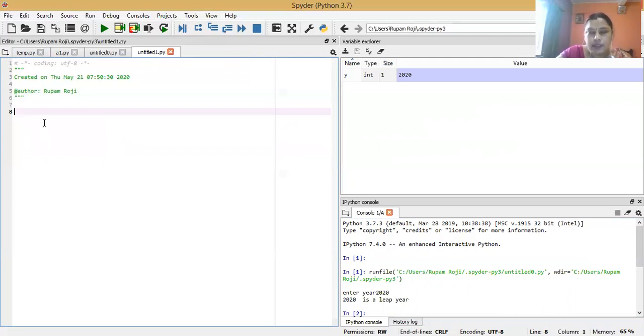We have to use the basic mathematical operators: we enter the two values and the operator, and the result will be processed according to the operator entered by the user. Okay students, let's start the program.